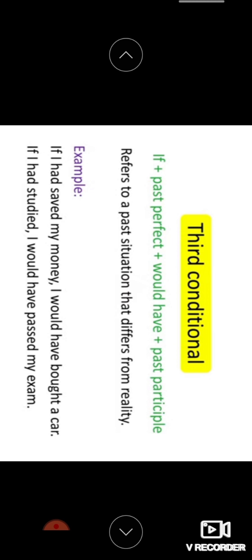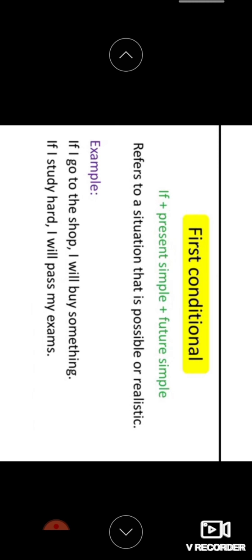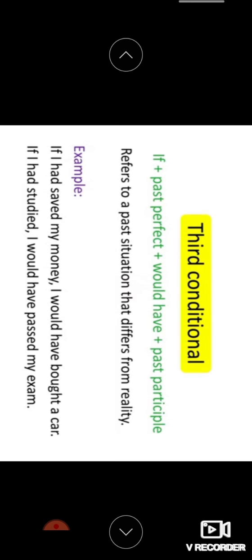Okay, if I had saved my money, then it is followed by would have. I would have bought a car. Again, past participle, that is a V3 form, is used. Keep in your mind, children, you just have to remember these structures, the green colored ones, what I have given for the conditions. We call them structures. For second conditional, what is the structure you have to remember? What is the first conditional structure you have to remember? If you do this, it will be helpful for you to remember. So the third conditional is if plus past perfect plus would have plus past participle.